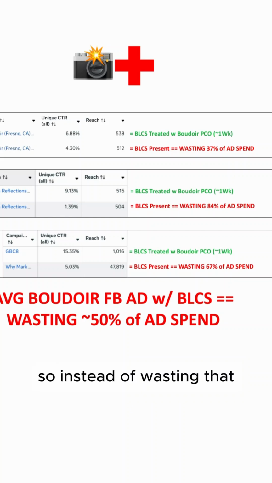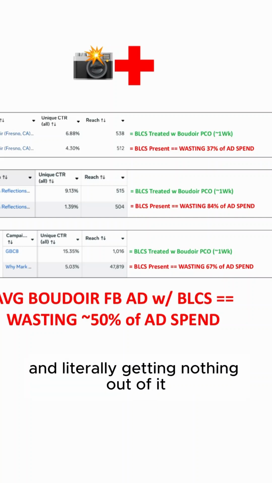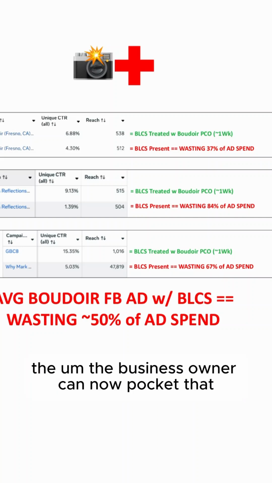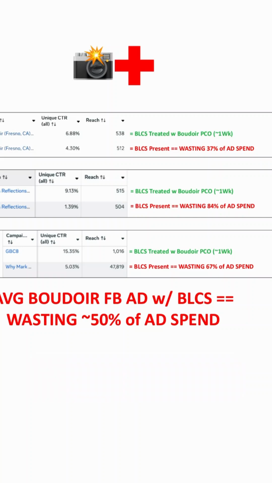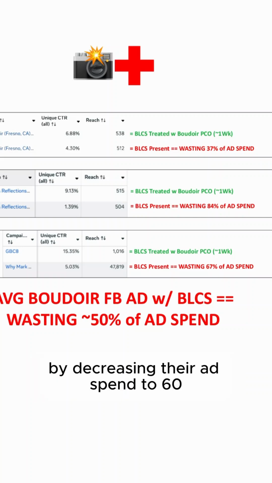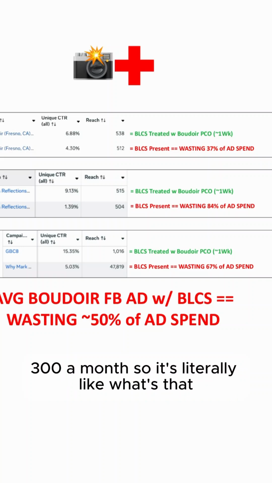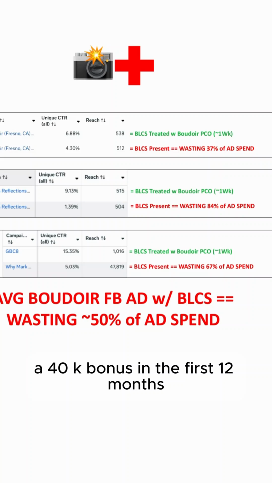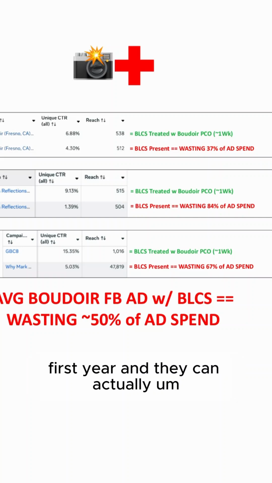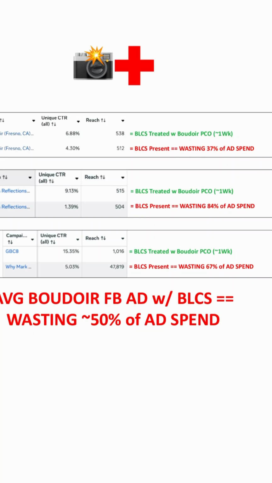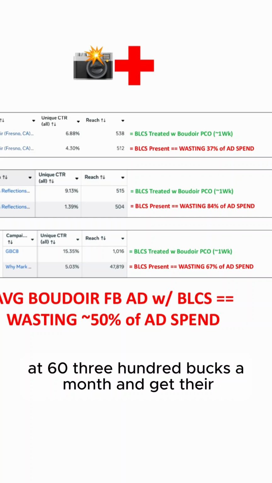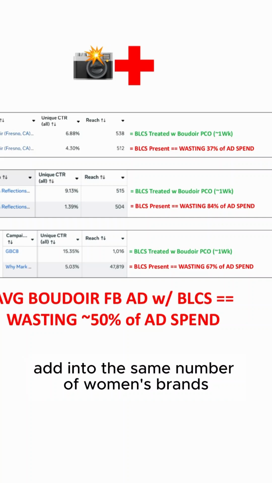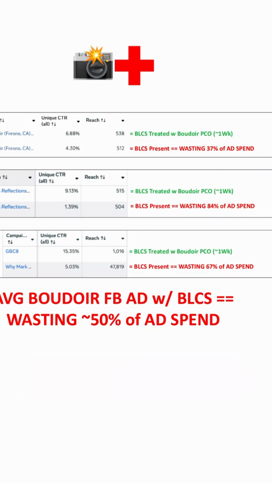So if they're spending 10 grand a month, 3,700 bucks is being wasted every single month. So instead of wasting that, giving that to Facebook, and literally getting nothing out of it, the business owner can now pocket that, literally 3,700 bucks every single month, by decreasing their ad spend to 6,300 a month. So it's literally like, what's that, a 40K bonus in the first 12 months, first year. And they can simply run the Boudoir Pico treated ad at 6,300 bucks a month and get their ad into the same number of women's brains as if they're running the original 10 grand a month.